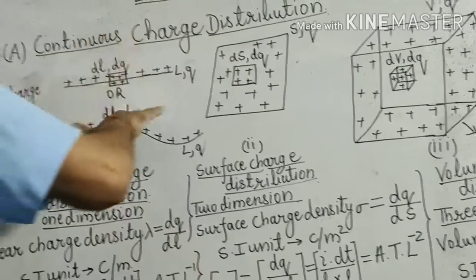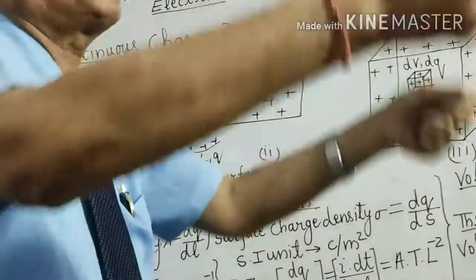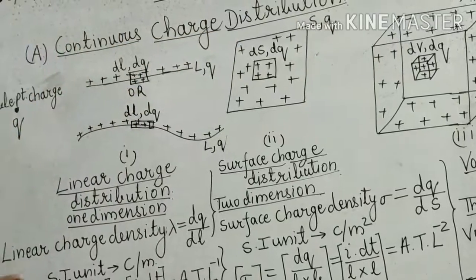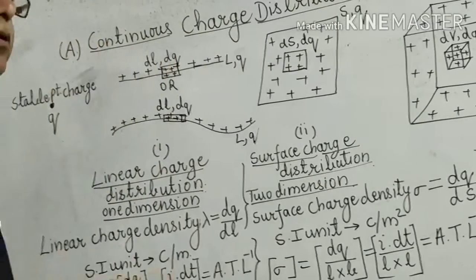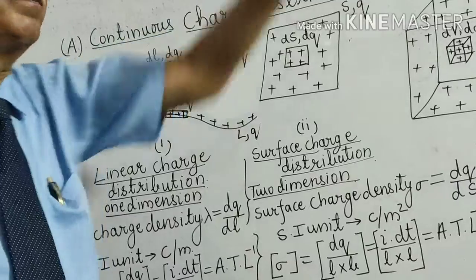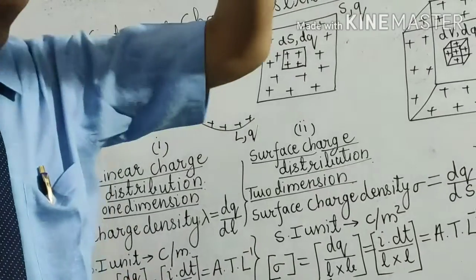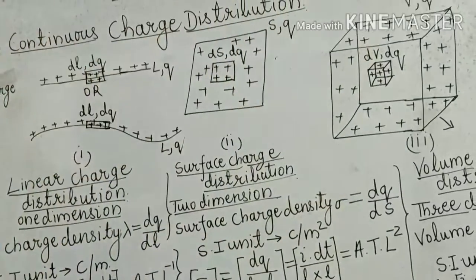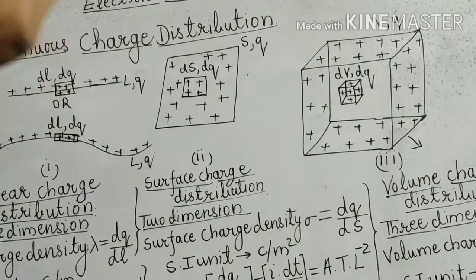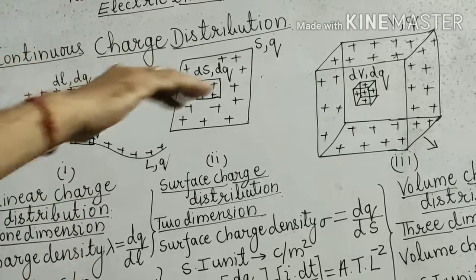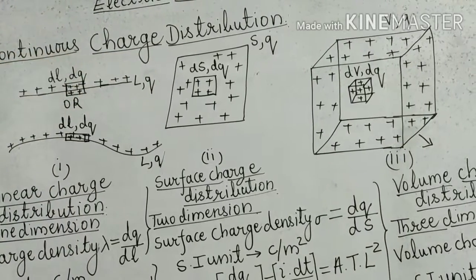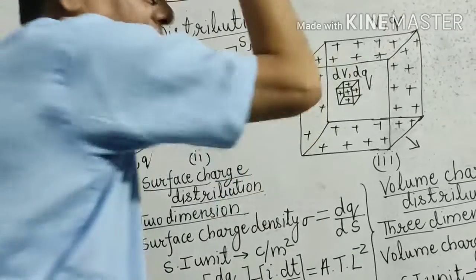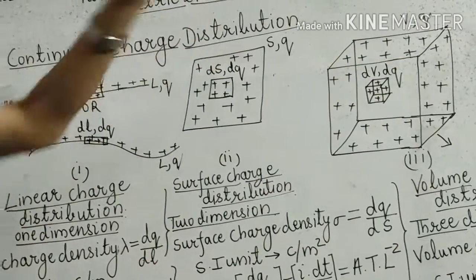So here you have to delete the quantum nature of the charge. Now you have to adopt the continuous distribution. The charge is spread either along the length, on the surface, or in the volume. So this is called continuous charge distribution. When the charge is continuously distributed, spread along the length, along the surface or in the volume, that is called continuous charge distribution.